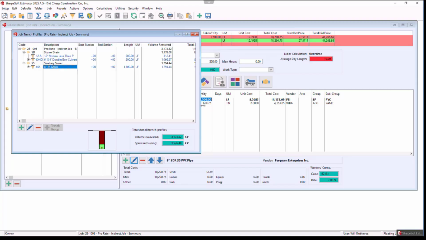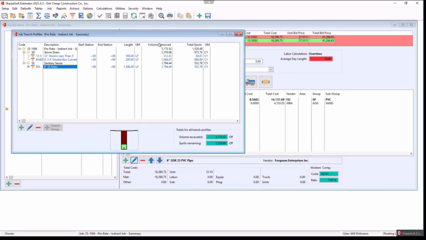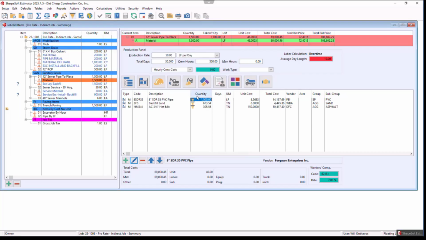Now notice it's showing my numbers here inside the volume removed, and I have groups. I can create groups within this particular job. So if I insert a group, I could have my water separated out, and it's bringing those totals if you want the totals. What will be coming is that you could search this out for your haul or any of those items to use those quantities. That's a feature that's coming. But if I go back to that, notice it's linked those materials to that particular item.